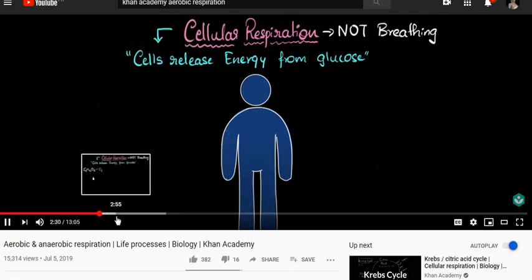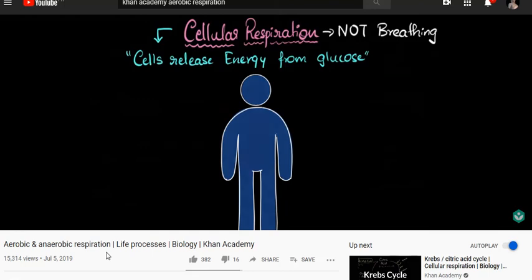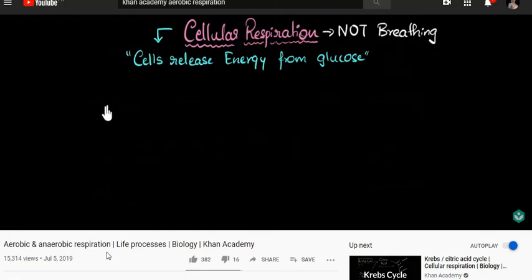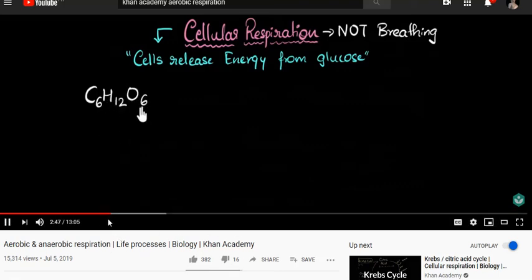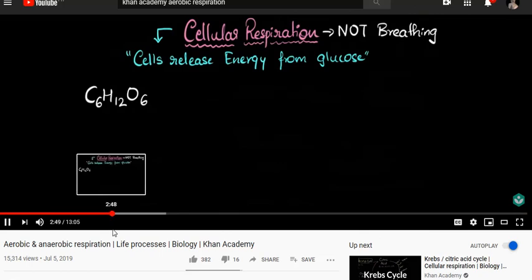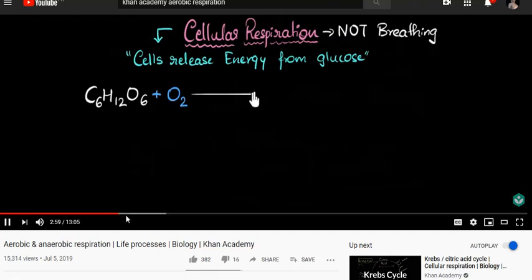So let's write this down as a chemical reaction now. So what do you think are the reactants for this reaction? Well, we saw that we need glucose. So let's write that. Glucose is C6H12O6. This is the molecule of glucose. And we saw that cells also require oxygen. They also need oxygen. So this is what they take in. We see what happens.